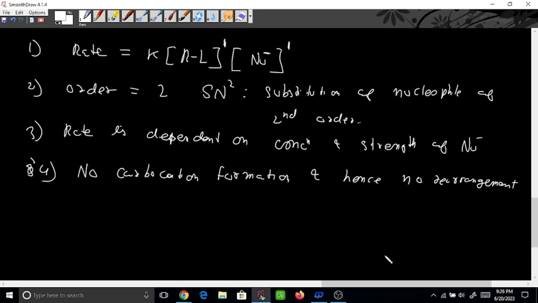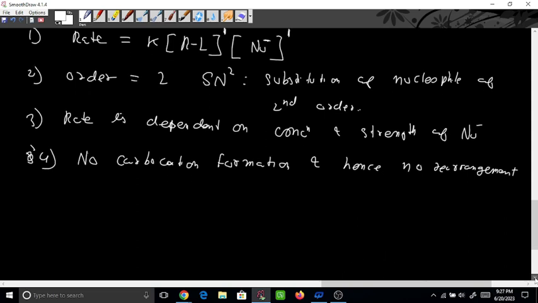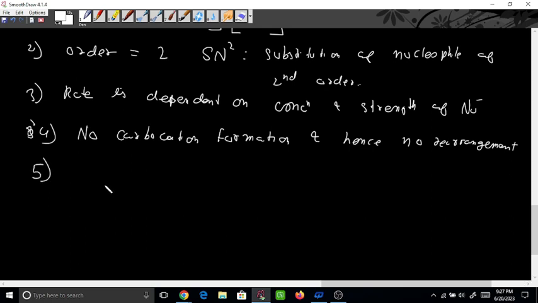Okay, leaving group. There should be a better leaving group. So I am writing leaving group as LG. The leaving group also follows the same order, meaning RI greater than RBr greater than RCl greater than RF. So this is all about the leaving group. Got it?